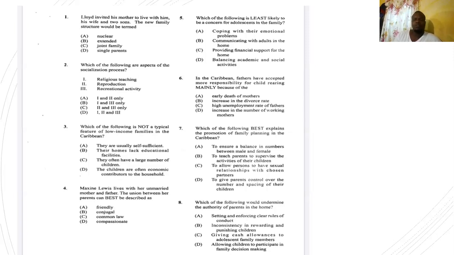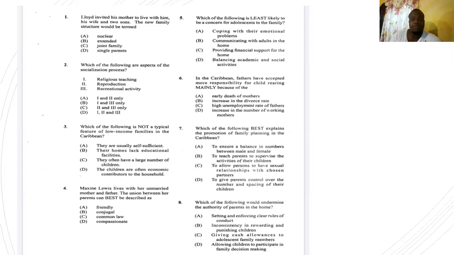Number 8, which of the following would undermine the authority of parents? What would make the authority of parents look like foolishness or the children don't take them serious? That is what the question is asking. Is it A, setting and enforcing clear rules of conduct? B, inconsistency in rewarding and punishing children? C, giving cash allowances to adults and family members? Or D, allowing children to participate in family decision making?